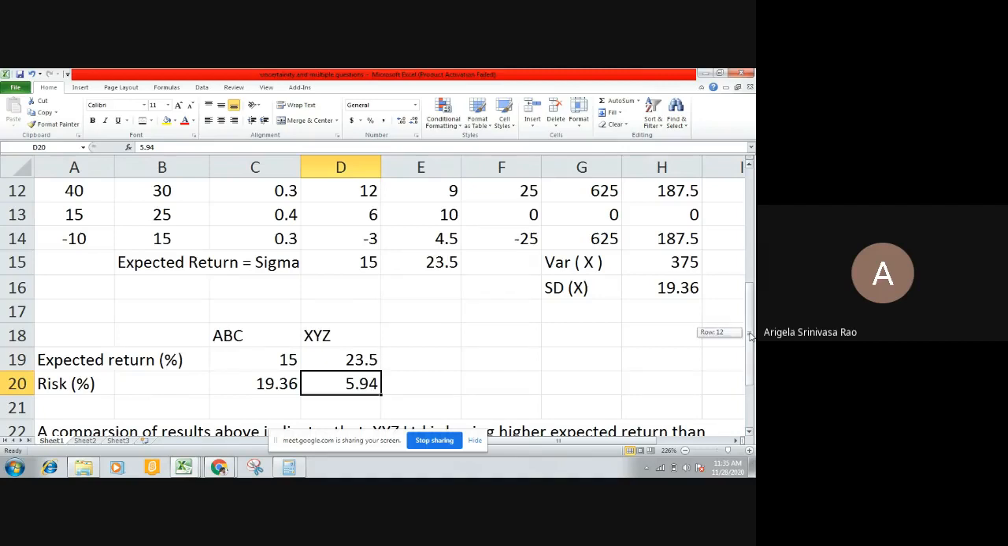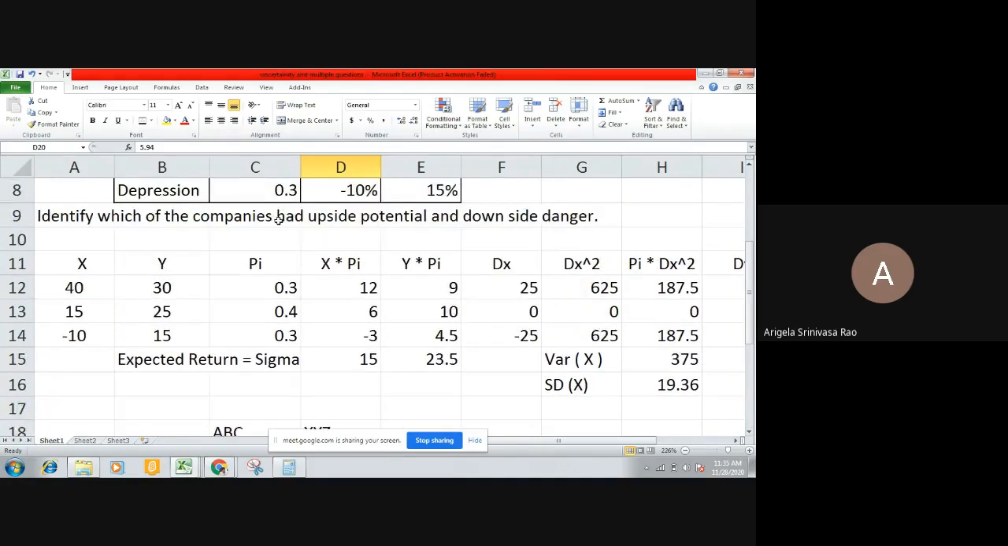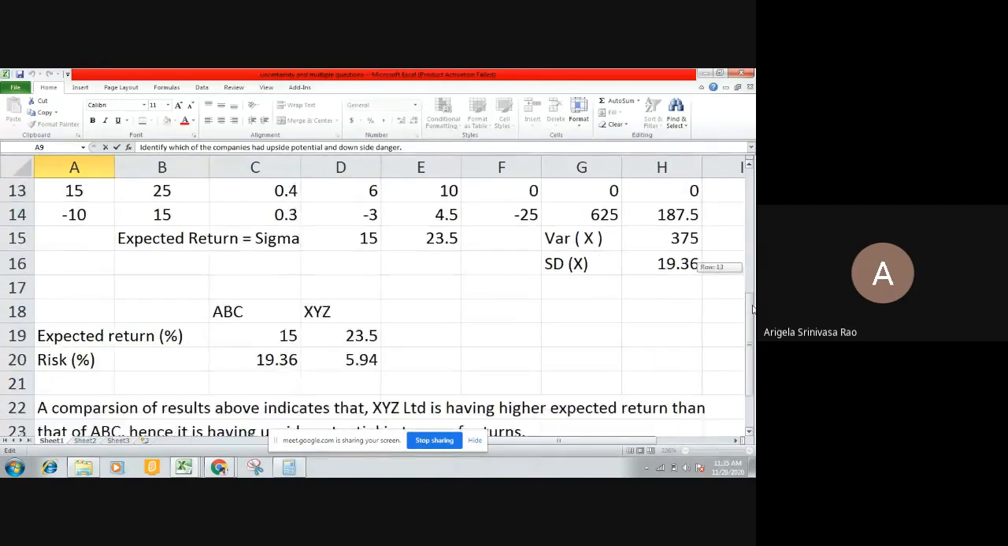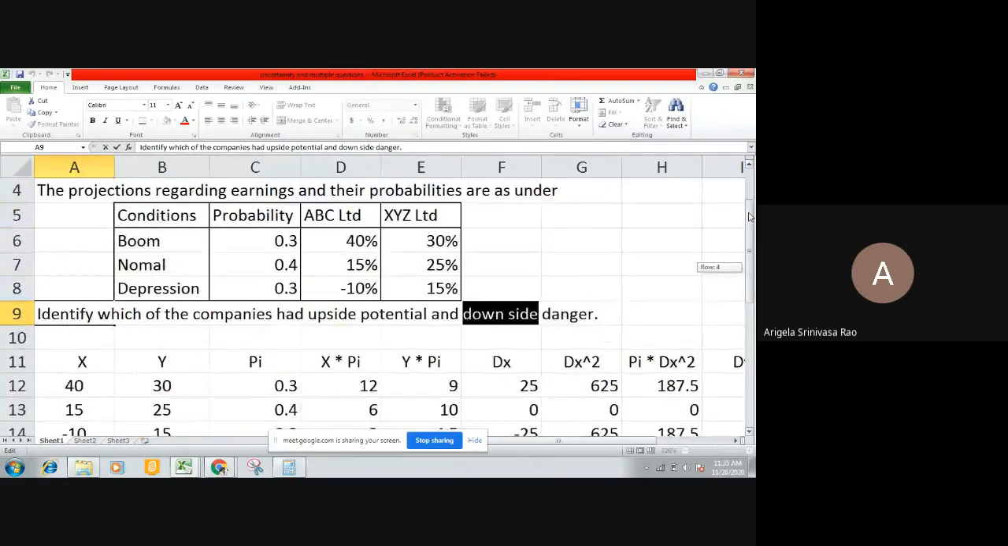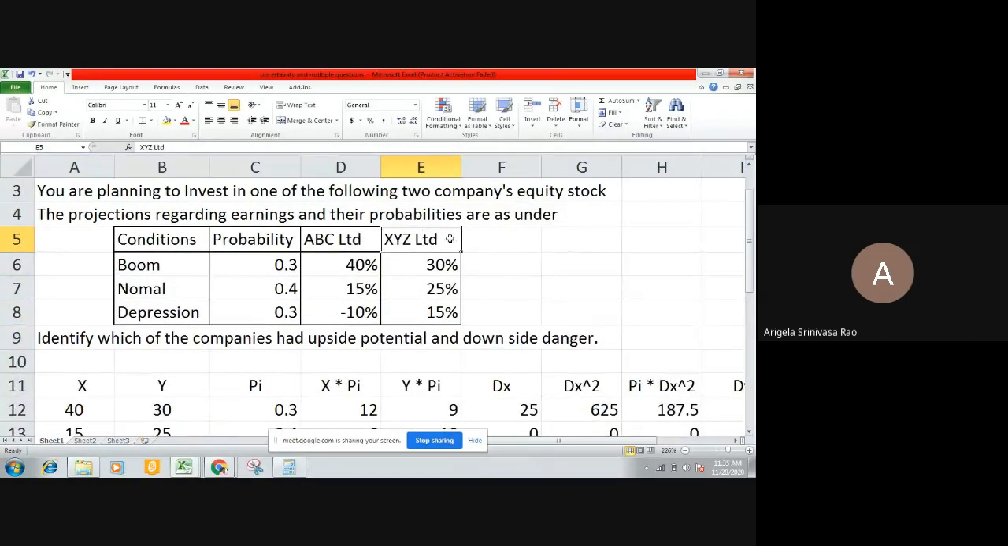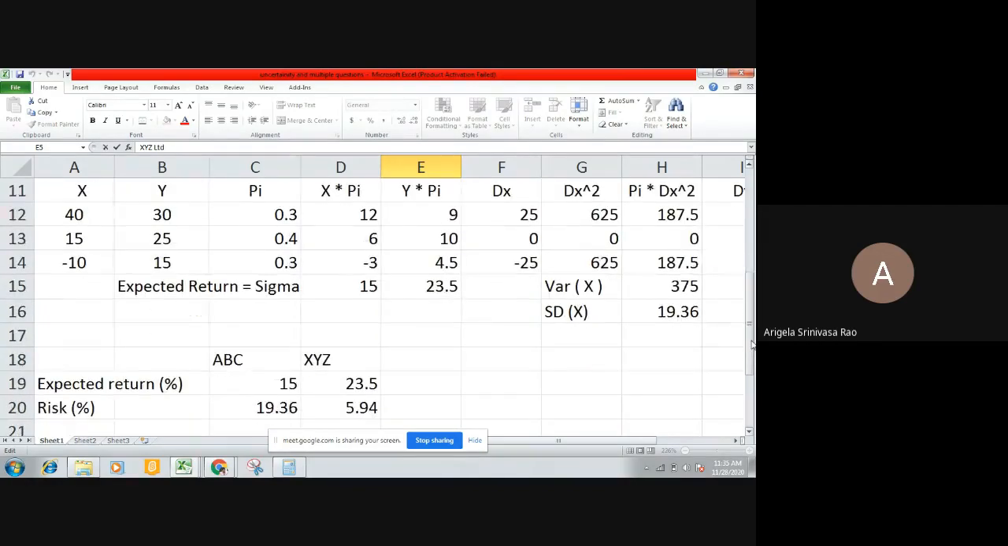The question being asked to us is, which of the companies has upside potential? Upside potential means the one with the highest returns. Downside danger means safety, that means the one with less risk is called safety. So luckily we see both these features available with the XYZ company, the second company. We are seeing upside potential is there with XYZ Limited, and also safety, or otherwise the other term downside danger, is also with XYZ Limited, because XYZ Limited is having less risk. This is less risk, high potential.